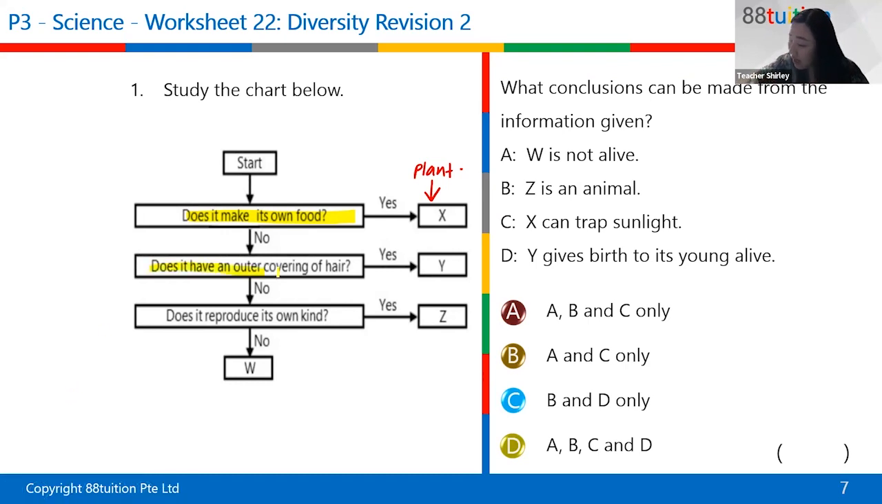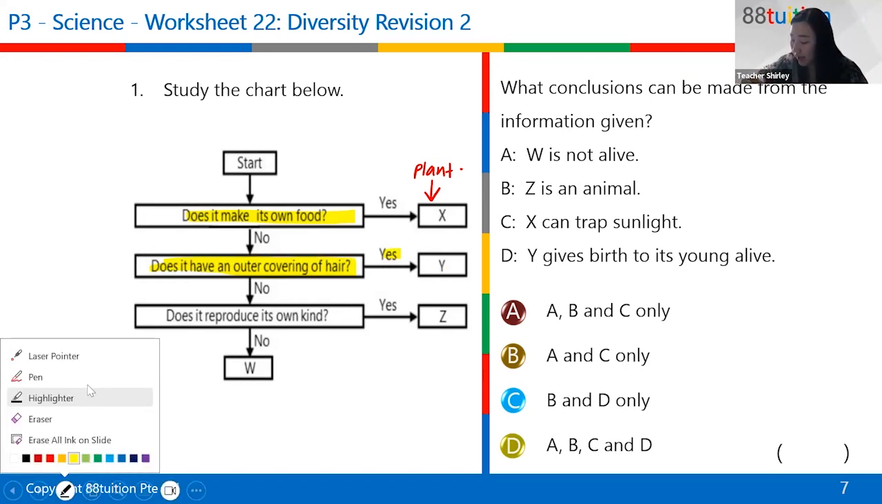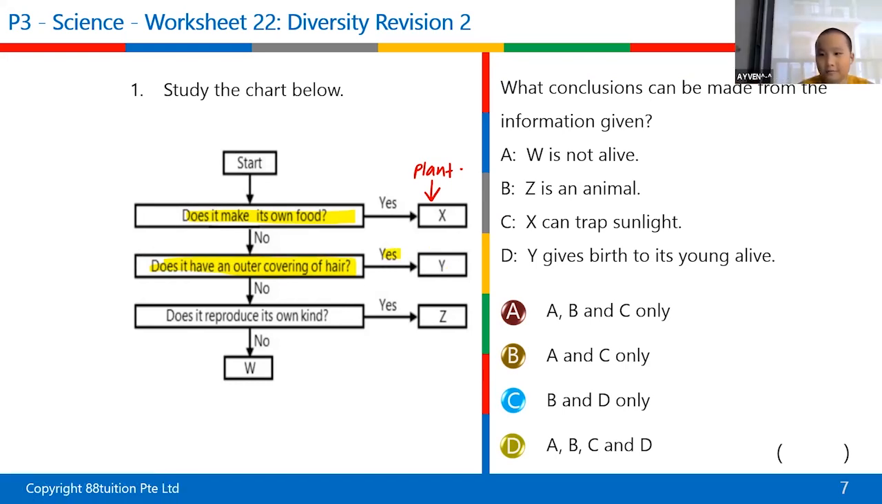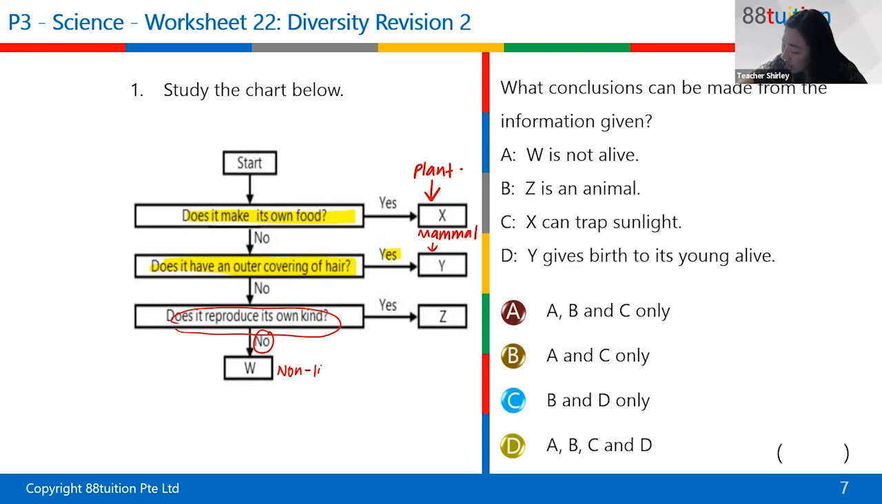Does it have outer covering hair? And the answer is yes. So what does that tell us about Y? It is a mammal. Yes, so this is a mammal. Does it reproduce its own kind? If it is a no, it means that this one must be a non-living thing. Because why? Last week we learned that one of the characteristics of living things is that they reproduce. And if it doesn't, it means that this is a non-living thing.